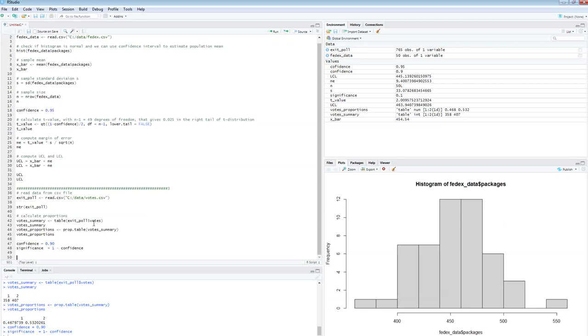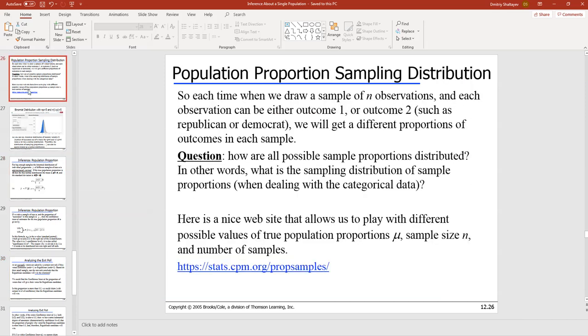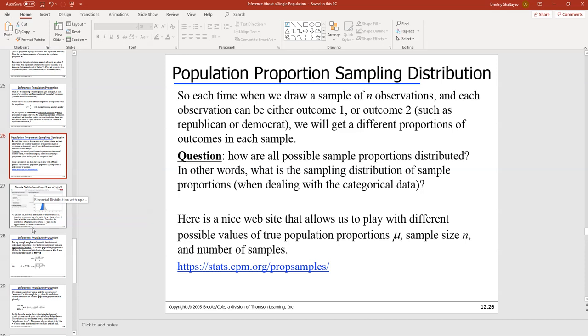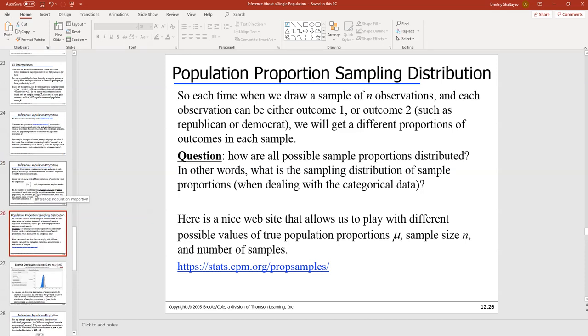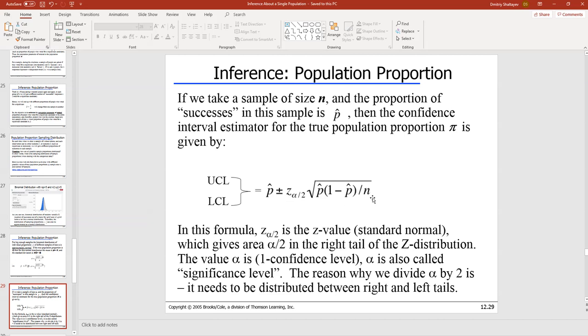Okay, so according to my formula, let me bring back the formula. First things first, I need to calculate this portion, and just like for the numerical case, when the data were numbers, that is the margin of error. So I already have p hat. For the Republican candidate, p hat was 53.2% or 0.532.